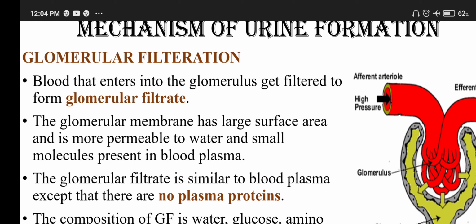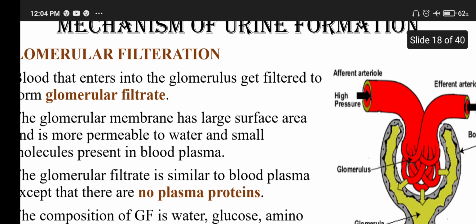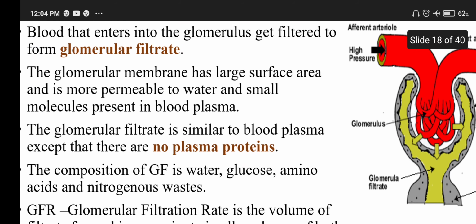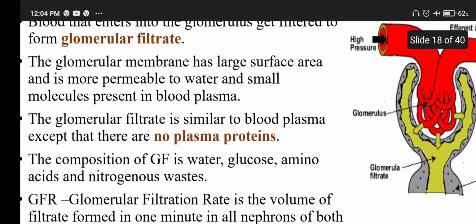The glomerular membrane has a large surface area and is more permeable to water and small molecules present in the blood plasma. The glomerular filtrate is similar to blood plasma, except there are no plasma proteins.